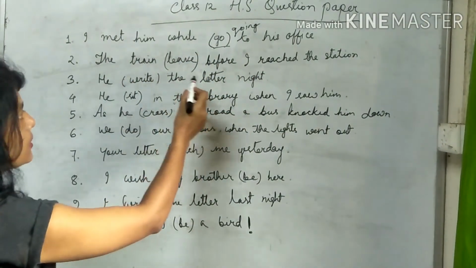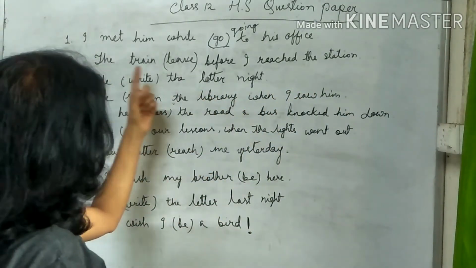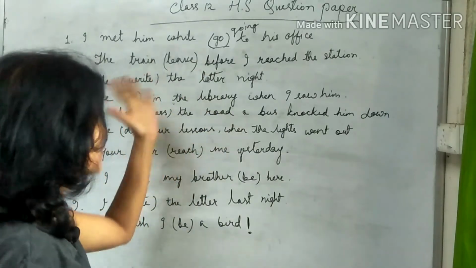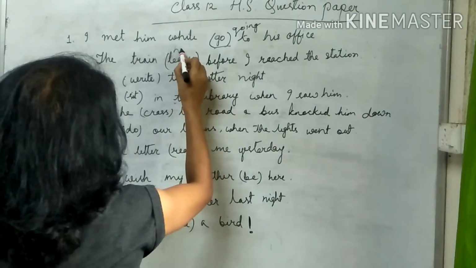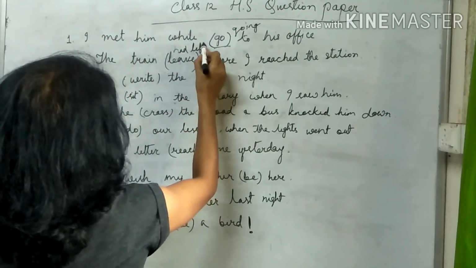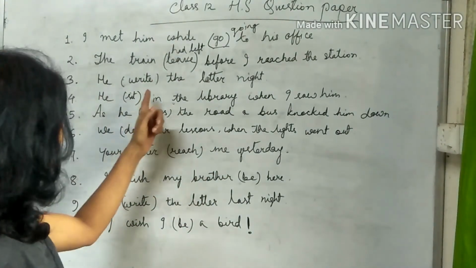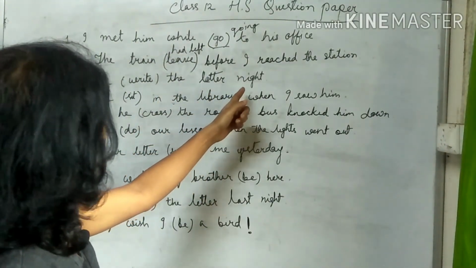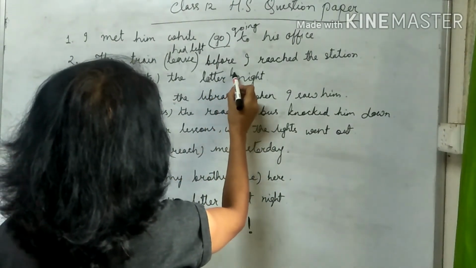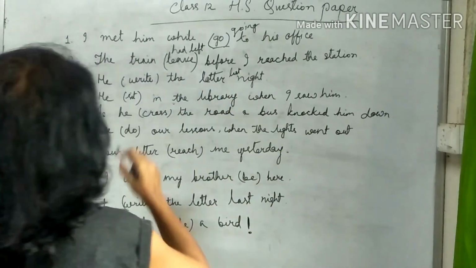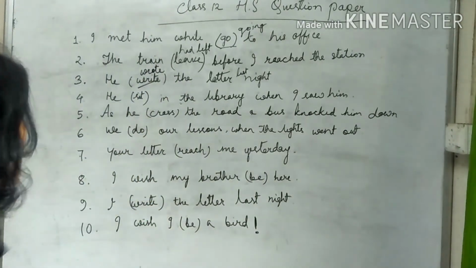Number 2, the train leave before I reached the station. Here there are two past tenses. The train left and I reached the station. So two past tenses, one we will write in perfect, had left. Already you have got this in the HSLC question paper also. He write the letter last night. He wrote the letter last night.